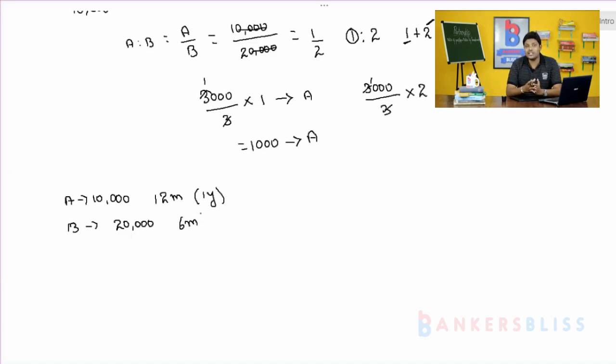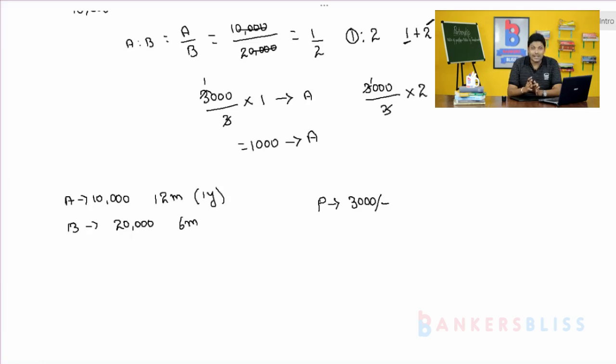Now, how can we decide in what ratio they have to divide the profit? Let us consider the profit they received is 3,000. Now, how are they going to divide the 3,000 among the two? In what ratio are they going to divide it?